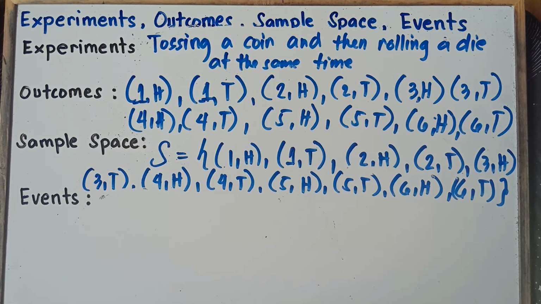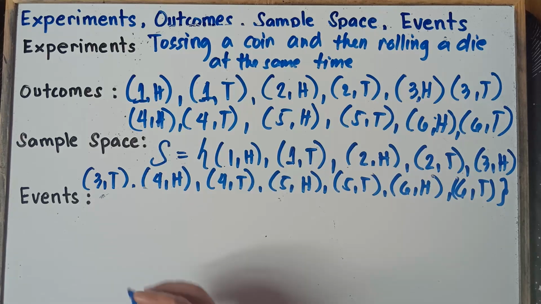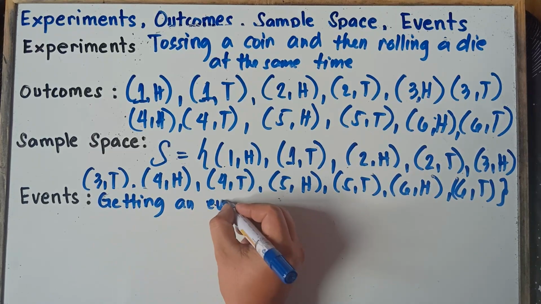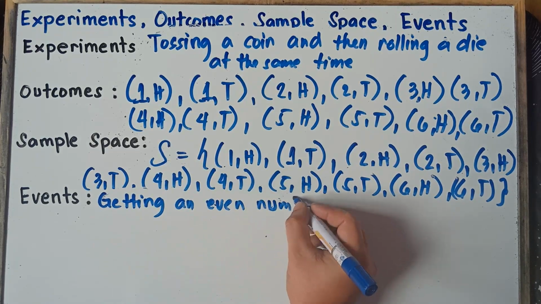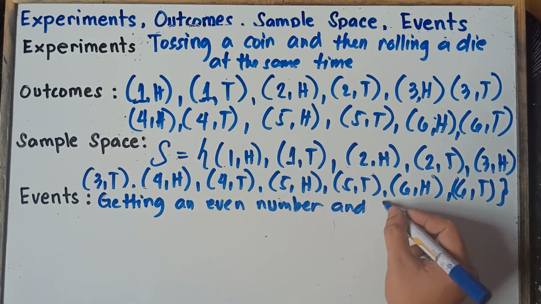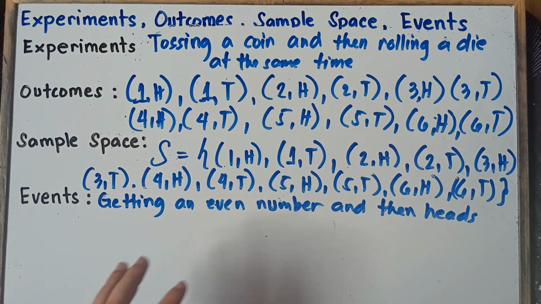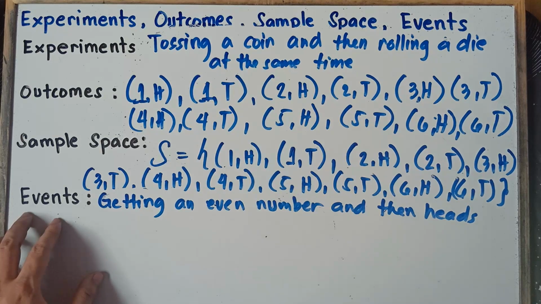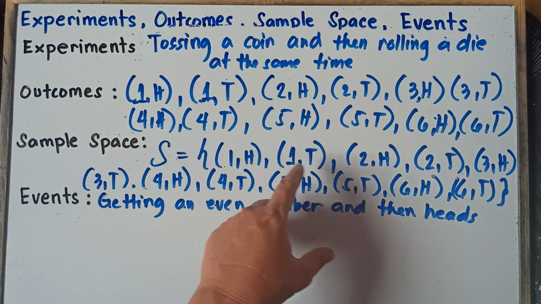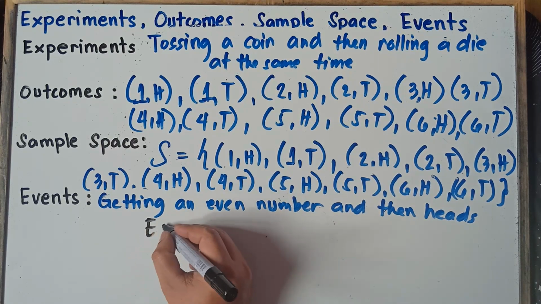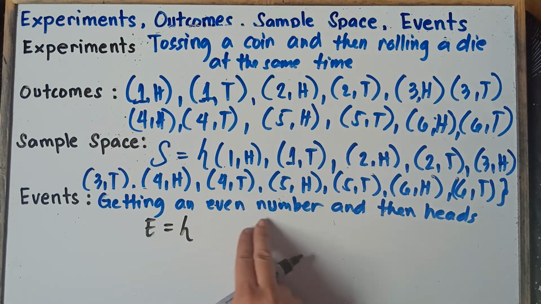Now let's talk about events, class. Event is a subset of the sample space. So let's have an example, class. If the event is getting an even number and then heads. Now what would be your answer, class, if the event is getting an even number and then heads? So once again, class, event is just a subset of the sample space. So you look at the sample space, class, you have an even number and then heads. So our answer there would be the set of all events getting an even number and then heads.